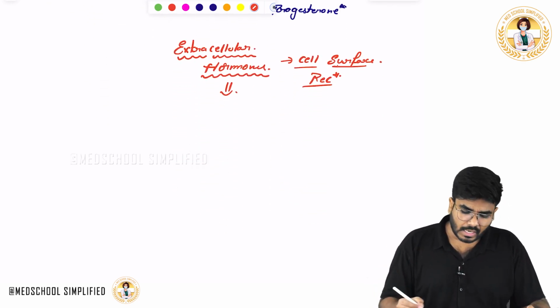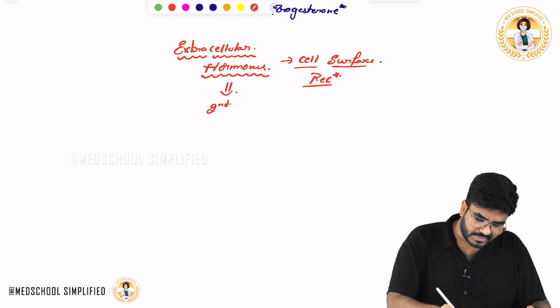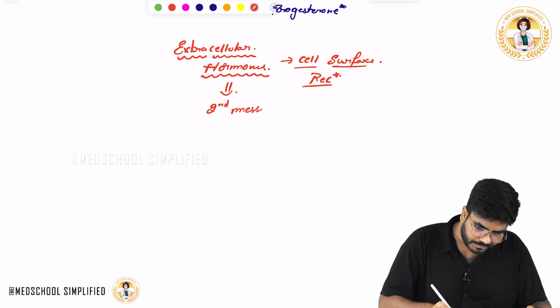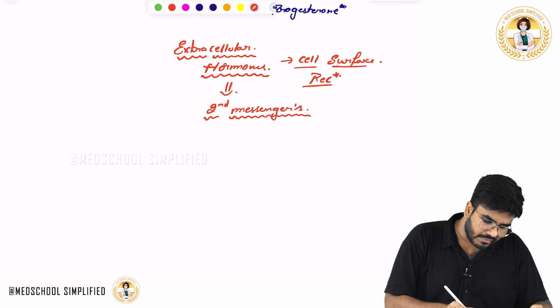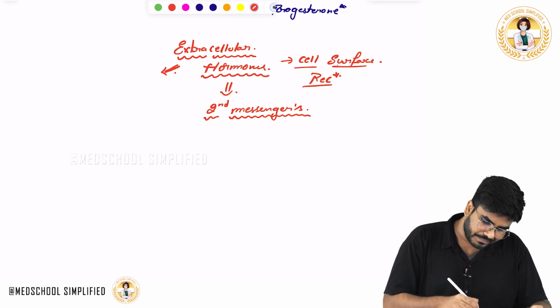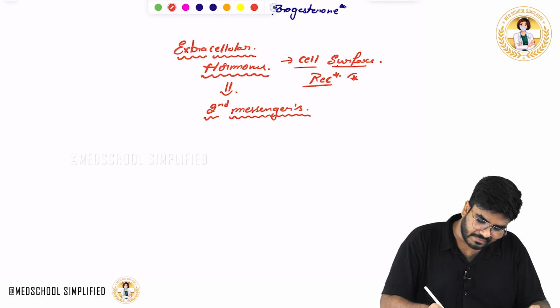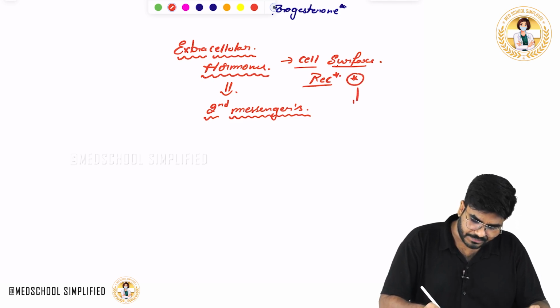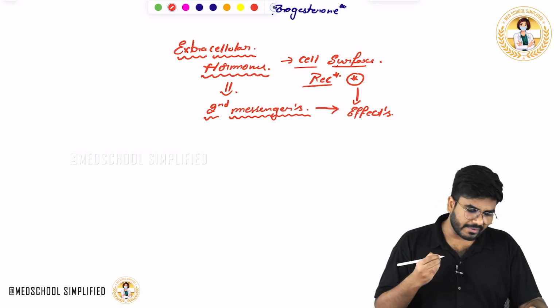Okay, so intracellular hormones directly bring the effects by entering into the cell. But these extracellular hormones are going to act on a cell surface receptor. They use secondary messengers. Okay, secondary messenger systems for their function. Sometimes they can directly use the cell surface receptor. This receptor itself is going to bring the effects. Okay, receptors can directly show the effects, or by producing secondary messengers, they can exert the effects.